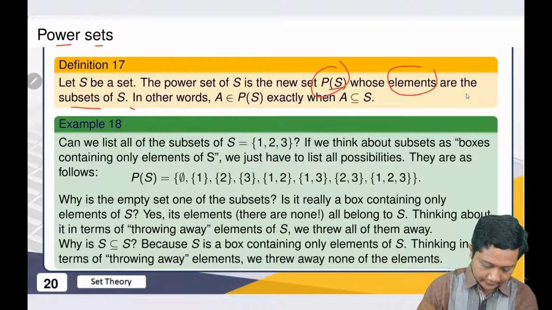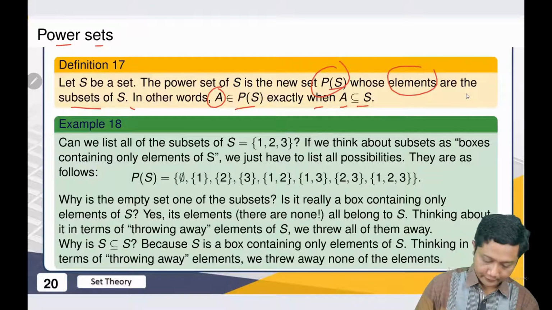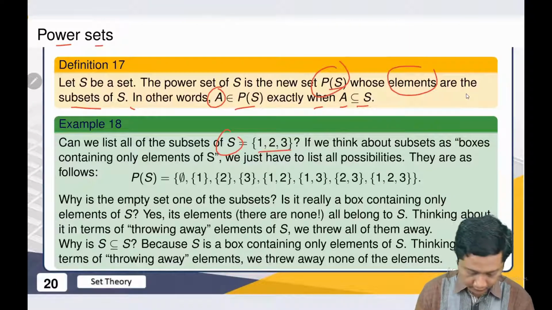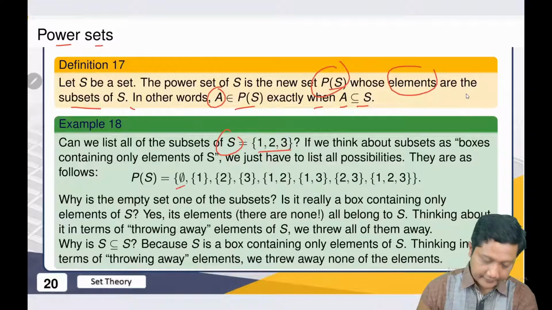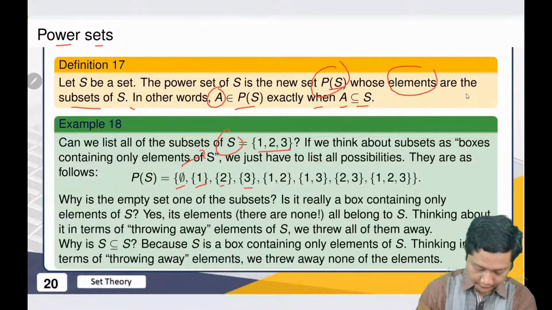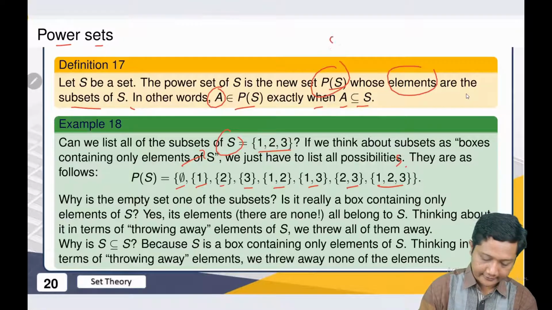So in other words, A is in P(S) when A is a subset of S. For example, we have this S, and we can list all subsets of S. First, the empty set. Of course, the empty set is a subset of S. It is clear enough. Then this one, this one, this one should be clear also. Subsets containing 2 elements here. This, and then S itself, because we know that S is a subset of S.